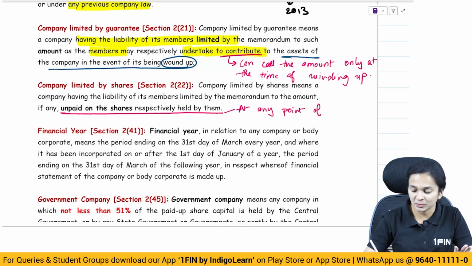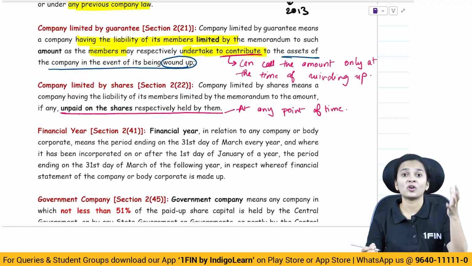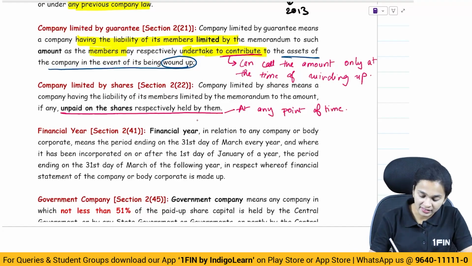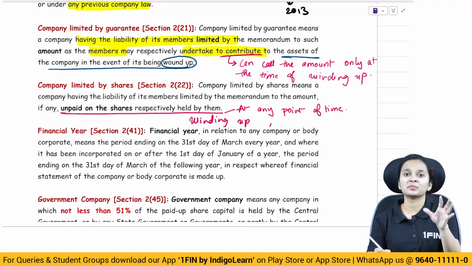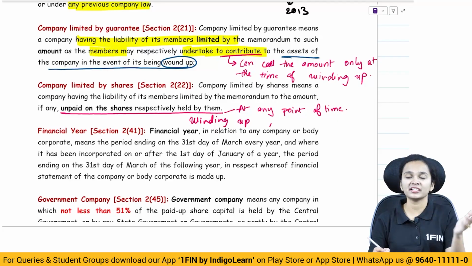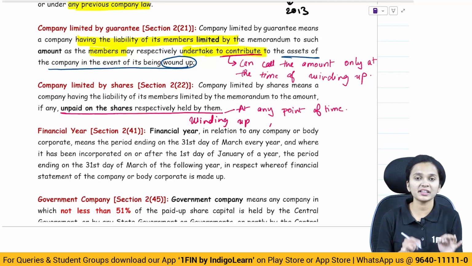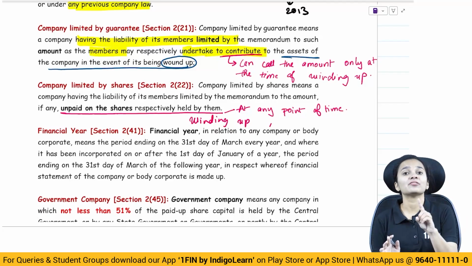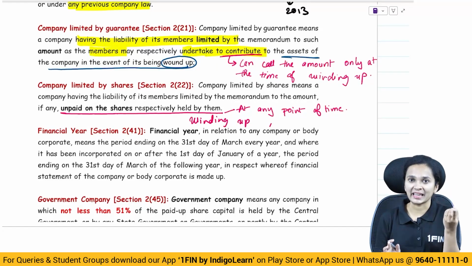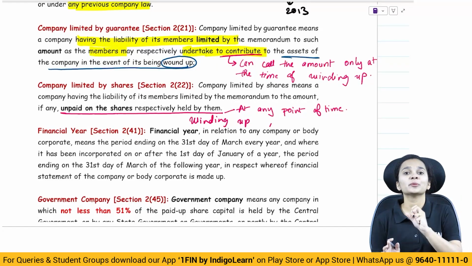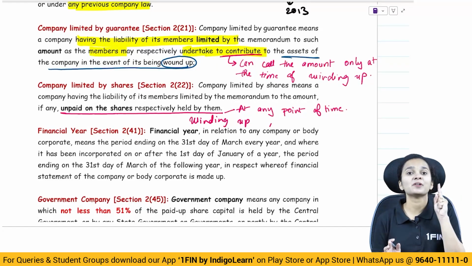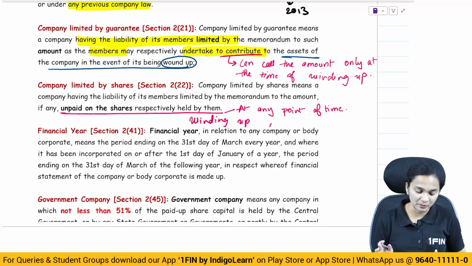This can be called upon either at the time of winding up or whenever the company is in need of funds. However, in case of a company limited by guarantee, the amount could be called upon only and only at the time of winding up of the company.